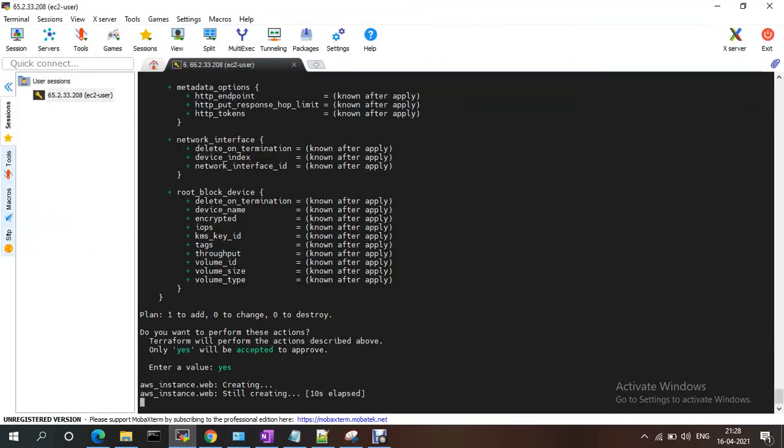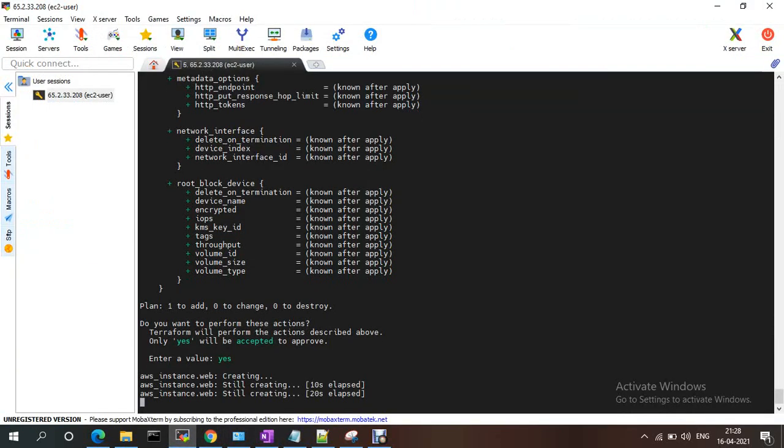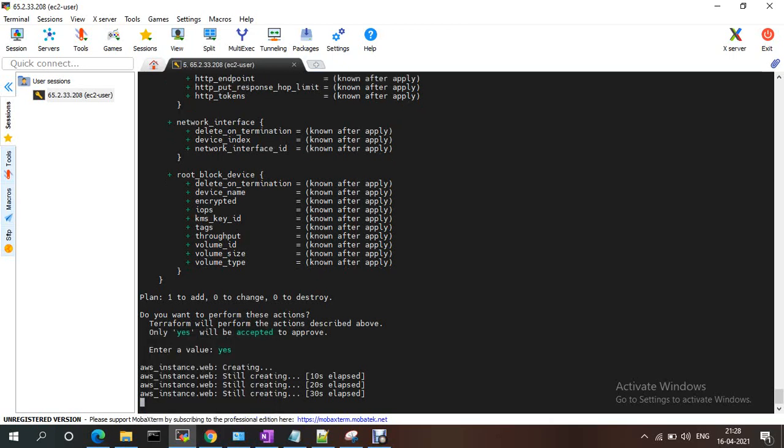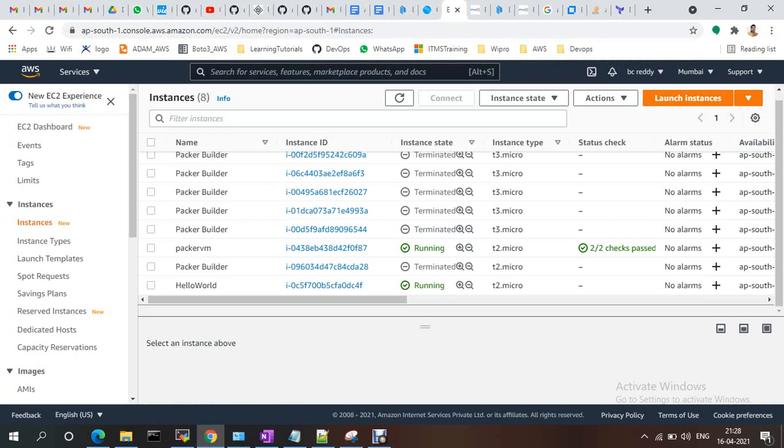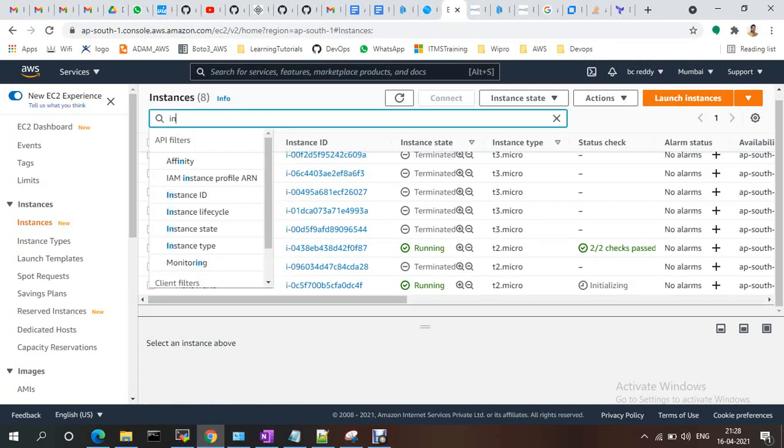It is still in a creation state, still creating. See, it is done. And if you refresh this one, you can see the instances, instance type, and instance state.